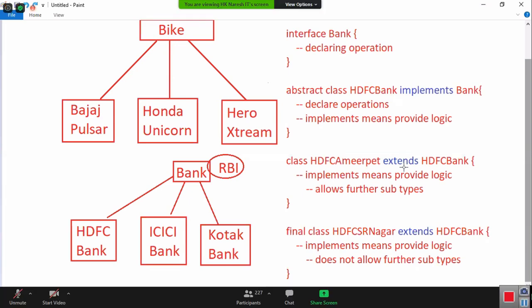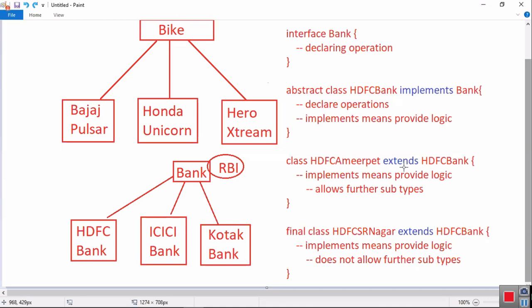The police department does every work, and it is not handing over any further work to a subclass. That's called a final class. A final class doesn't allow any further subclasses to implement its operations, it has to do everything. Concrete classes do the operations and further subclasses are allowed. If further subclasses come, they can make some changes. For example, the collector passes some rules to the police department. Now tell me, can the police department make some changes to the orders given by the collector? The collector has sent the orders, so according to the live situation, they can make changes. Then once the police department passes any orders, nothing further can be changed. The police department is final.